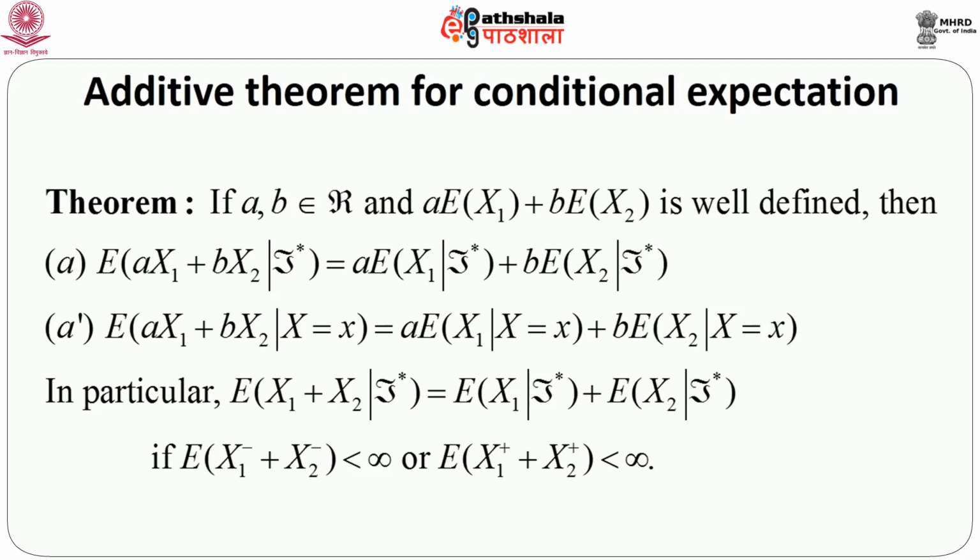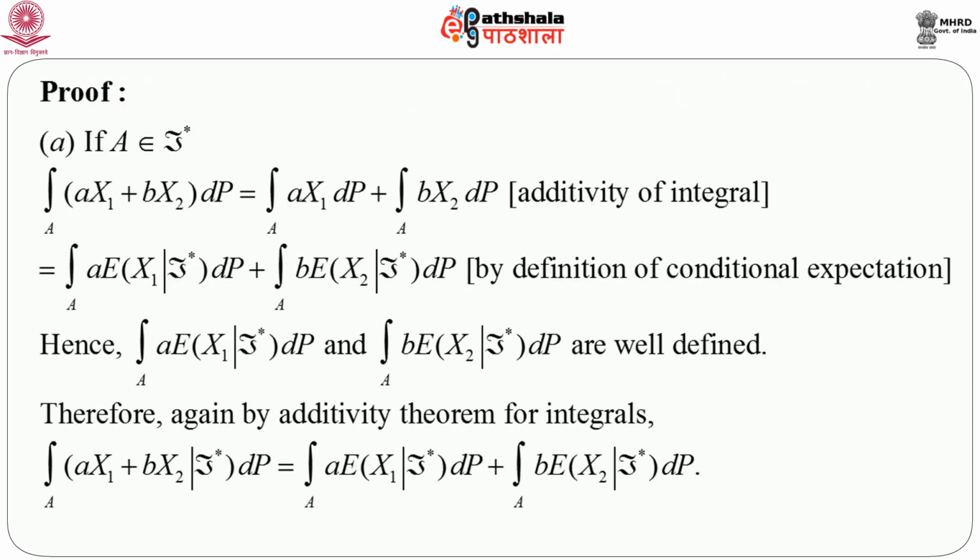In particular, expectation of x1 plus x2 given F star is nothing but expectation of x1 given F star plus expectation of x2 given F star, if of course expectation of x1 minus plus x2 minus is less than infinity, or expectation of x1 plus plus x2 plus is less than infinity. So, just by putting a equals b equals 1, we get this one. So, let us prove this theorem.